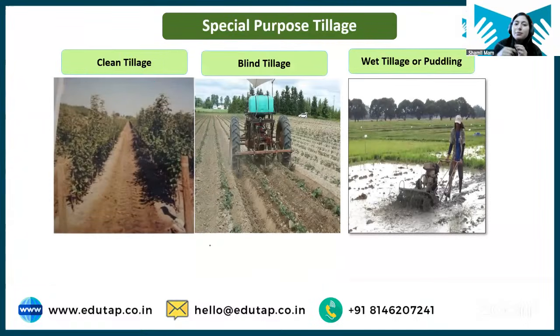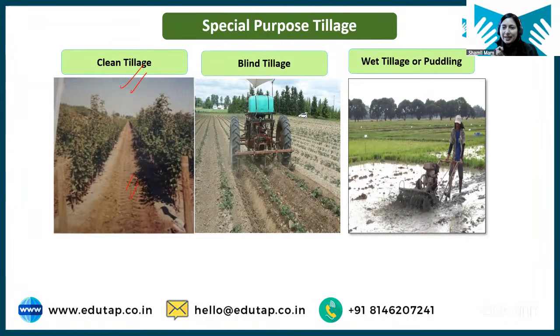Okay, then we have some special purpose tillage also, which is clean tillage. Clean tillage is usually done to clean the field. Sometimes all your stubbles, like we have seen in detrashing also. Okay, in detrashing we are removing the trash. So in clean tillage also, like in your orchard, where we have huge space between crops, sometimes they get filled with the stubbles and all. So for that, we till that whole row and remove the stubble from there, in order to clean the field.